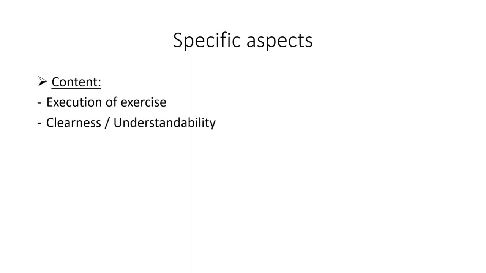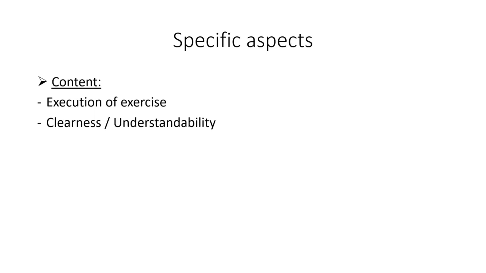So first, let's have a look at which specific aspects you will be graded on. A quick refresher: you will be graded on content, and within content you will be graded on the execution of the exercise. Did you understand what to do, and did you execute the instructions in a correct way? And the clearness and understandability of your exercise.